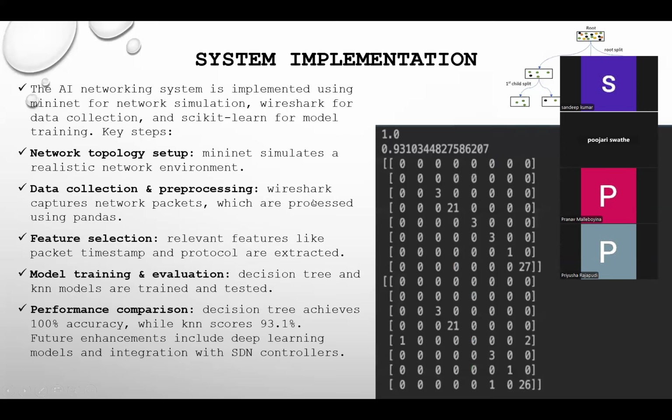So moving to our system implementation, to bring the design into reality, we used the following tools. The first ones are Mininet, Wireshark, and Pandas for preprocessing, then model training with the algorithms decision tree and KNN, and later we did the performance evaluation. To start with Mininet, we used Mininet to simulate a realistic network topology. It provides a virtual environment to test how traffic flows through different nodes and switches, just like a physical network.